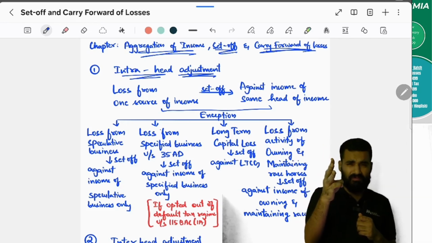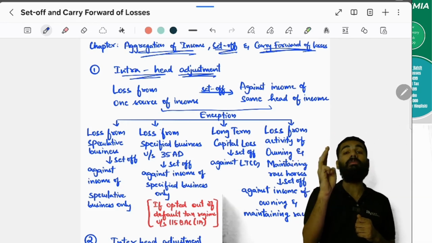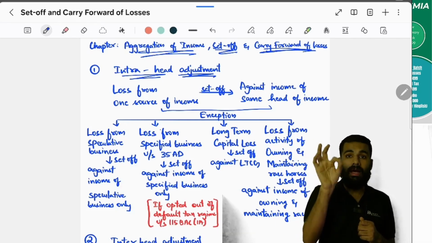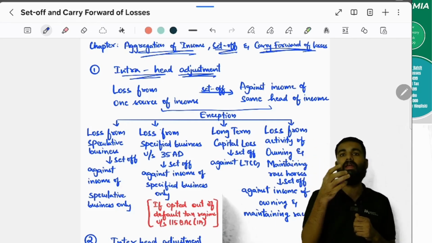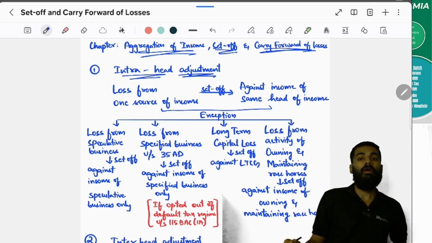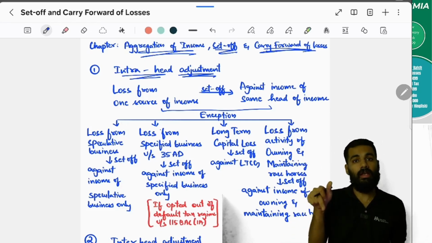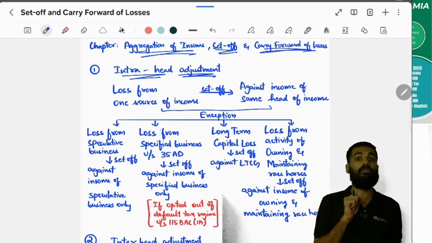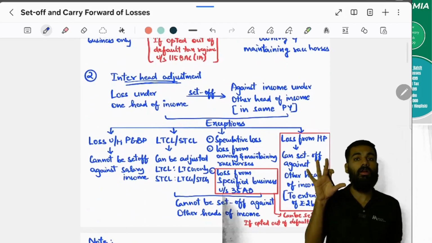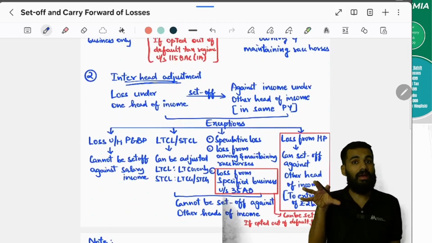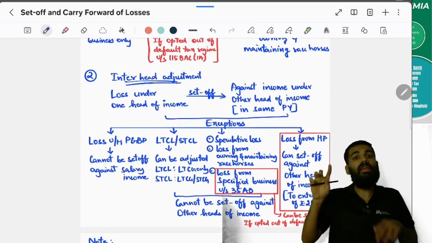If you have long-term capital loss, then you should set it off particularly from long-term capital gain and not from short-term capital gain. And if you have loss from the activity of owning and maintaining racehorses, from the income from owning and maintaining racehorses only you should set it off. Yes or no? Yes.